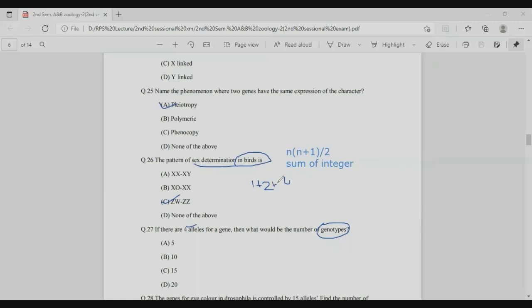That is the sum of the integers formula. So the right answer is 10. Right? 4, 5, 6, 7, 8, 9 and 10. So right answer is the B option. And with the help of the formula, also the right answer is 10.